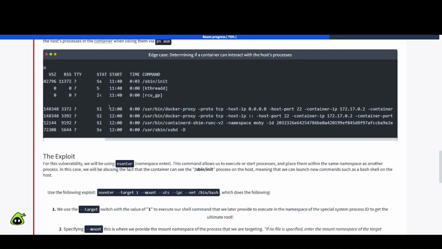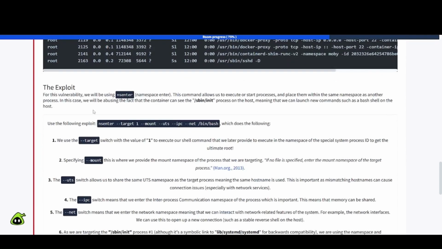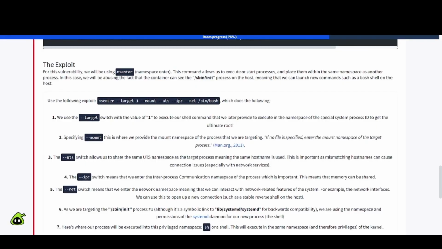Okay, nice. The exploit. So this is what we are really looking for here, the meat and potatoes. For this vulnerability, we will be using nsenter, namespace enter. This command allows us to execute or start processes and place them within the same namespace as another process. In this case, we'll be abusing the fact that the container can see the sbin init process on the host, meaning that we can launch new commands such as bash on the host. Use the following exploit: nsenter --target 1 --mount --uts --ipc --net /bin/bash, which does the following.